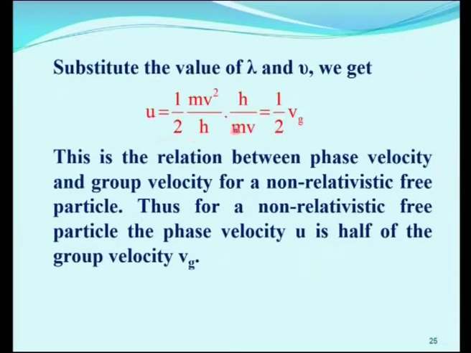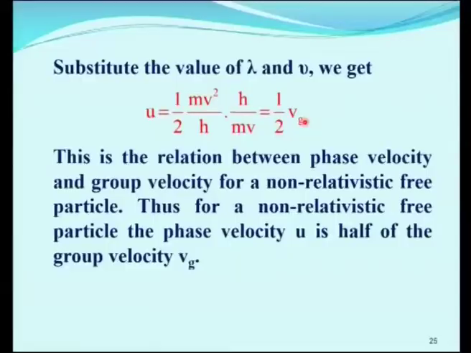So, u is equal to half Vg. What does this relation indicate? This is the relation between phase velocity u and the group velocity Vg for a non-relativistic free particle. Thus, for a non-relativistic free particle, the phase velocity u is half of the group velocity.